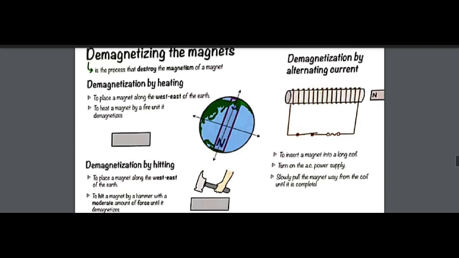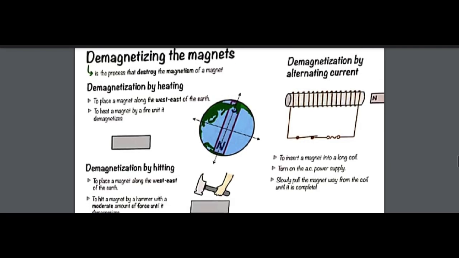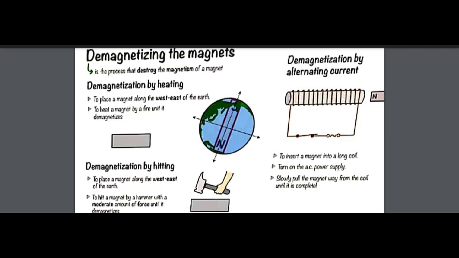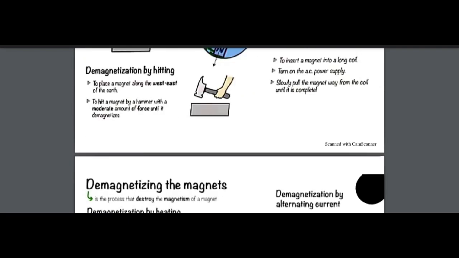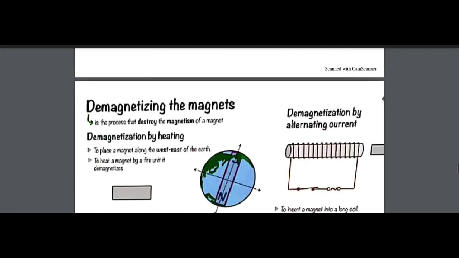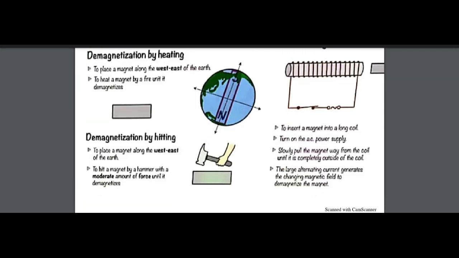And here is another example, demagnetization by alternating current. Insert a magnet into a long coil, turn on the AC power supply, slowly pull the magnet away from the coil until it is completely outside the coil. The large alternating current generates the changing magnetic field to demagnetize the magnet.